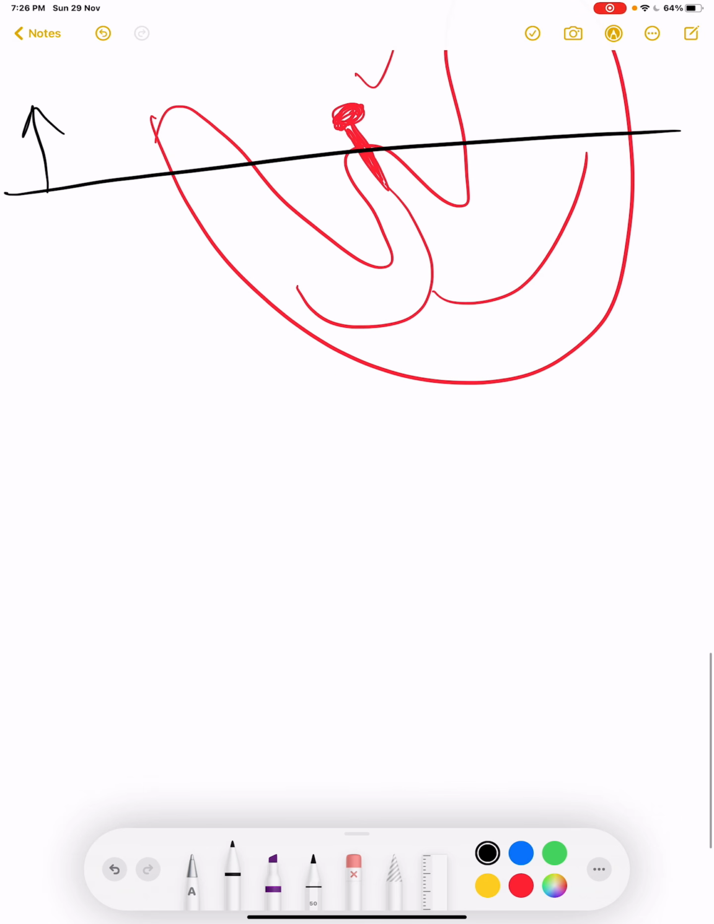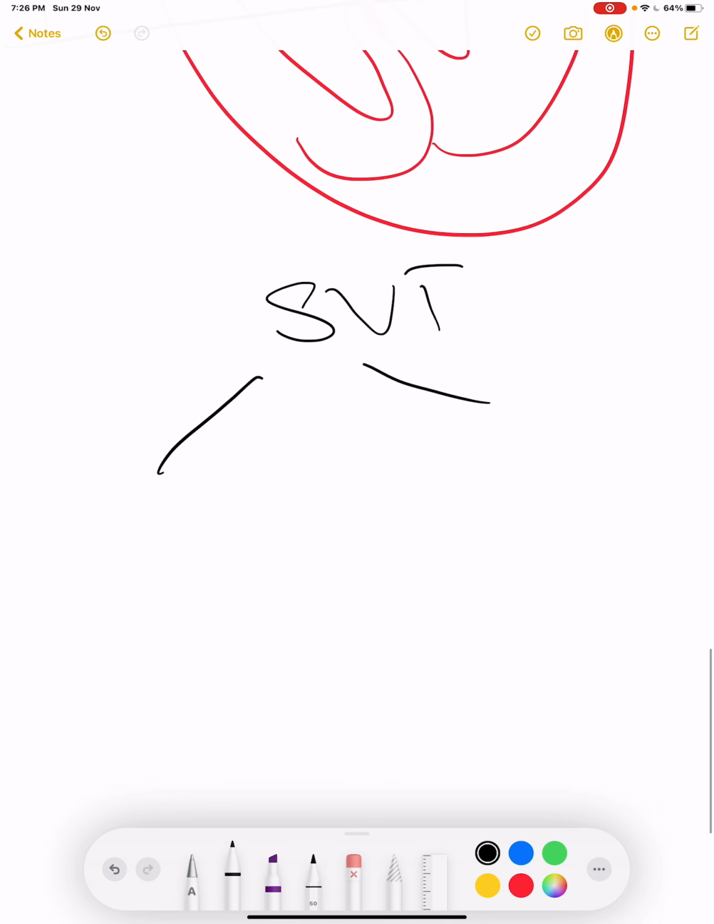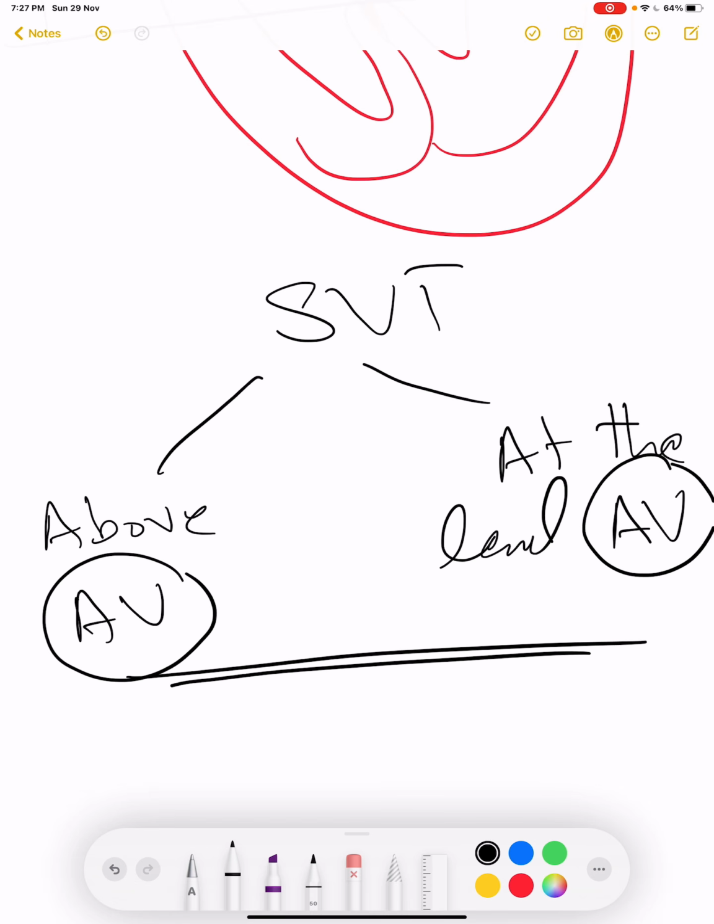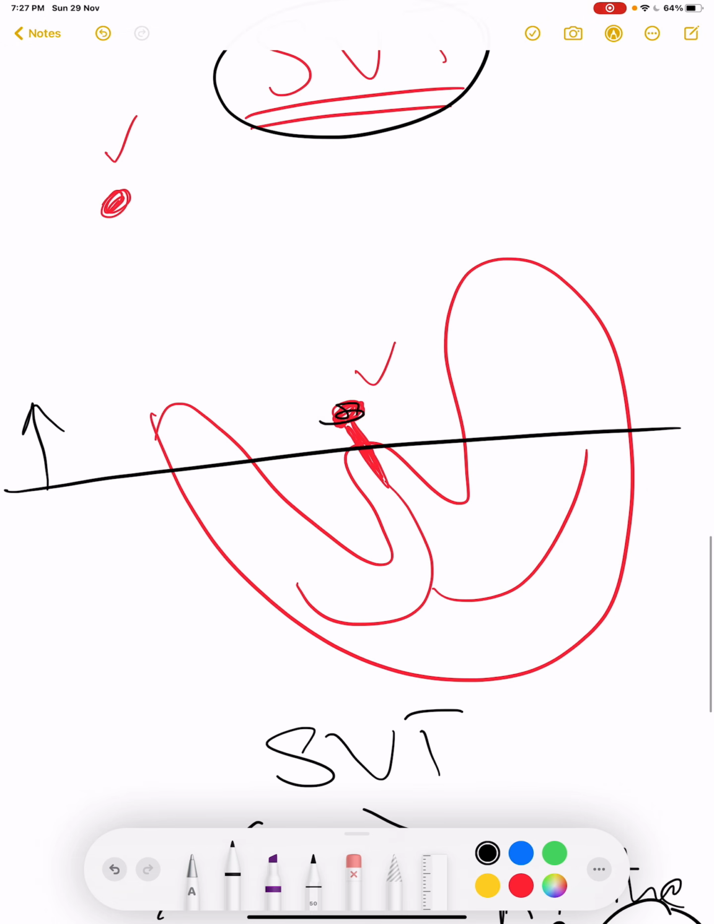Now, depending upon the location of origin of supraventricular tachycardia, we can divide them into two main categories. The tachycardias which are originating above the level of AV node, or the tachycardias which are originating at the level of AV node. If the tachycardia is originating above the level of AV node, they will be different, and if they are originating at the level of AV node, they will be different, and we will discuss them separately.